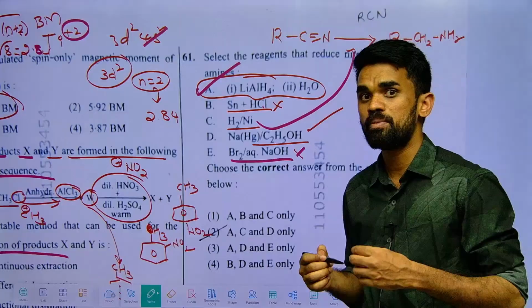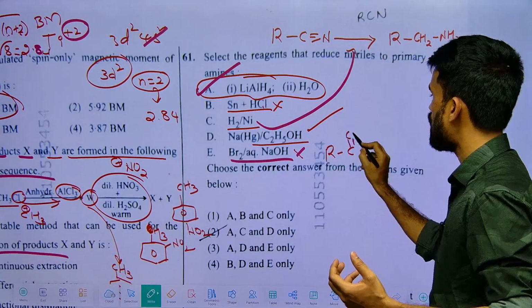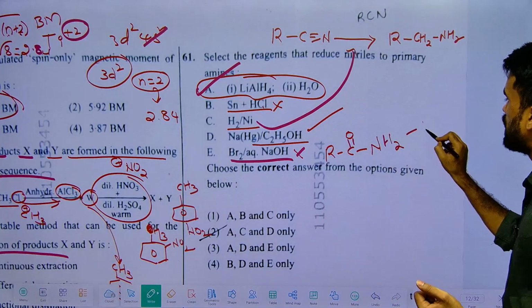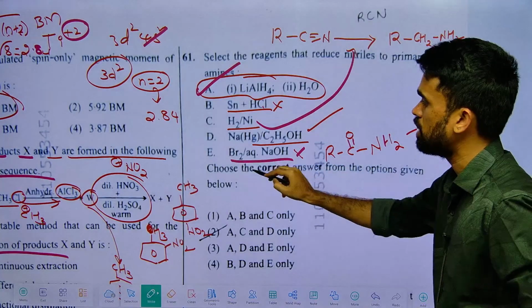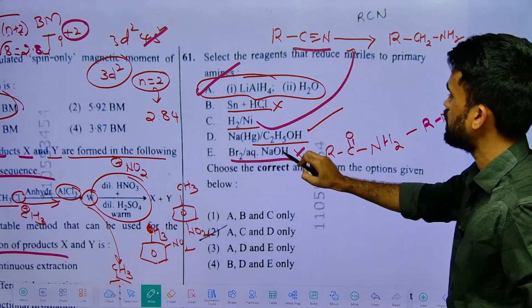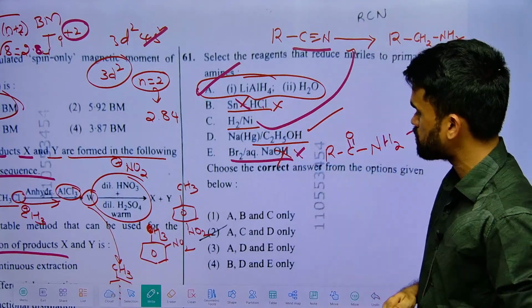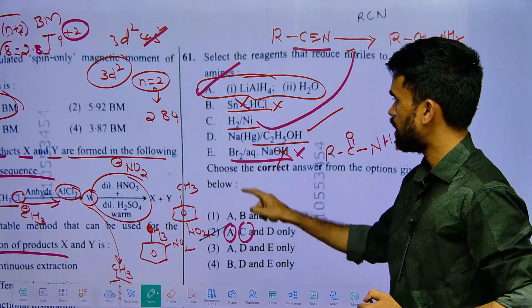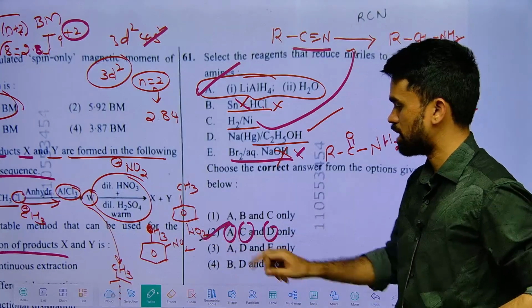So Hoffmann bromamide degradation is used for conversion of amides, not nitriles, to primary amines. This is the use of E, but here it is given cyanide, so E is not at all correct. B is also not correct. So just go with the known options. A is definitely correct, I told you C, and then the remaining D. Only option 2 has A, C and D, so go with that option.